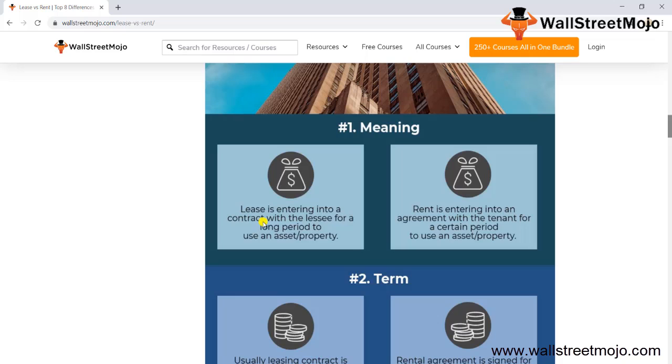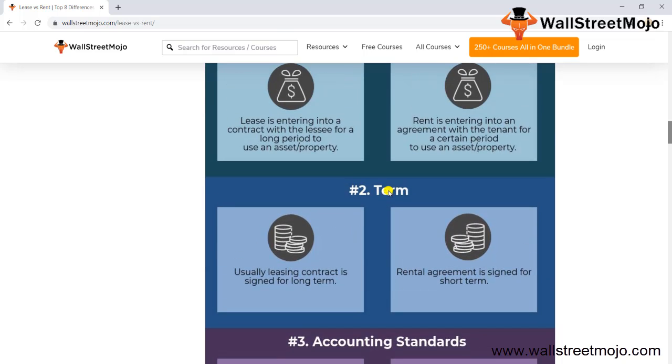Leasing is entering into a contract with a lessee for a long period to use an asset or a property, while rent is entering into an agreement with a tenant for a certain period to use an asset or a property. Here the contract is with the lessee for a longer period, and here for a certain stipulated period. The term is usually long for a lease, and short for rent.